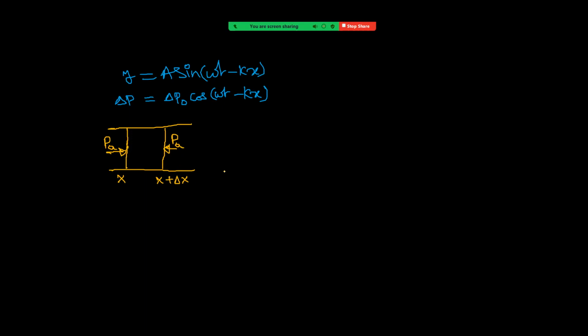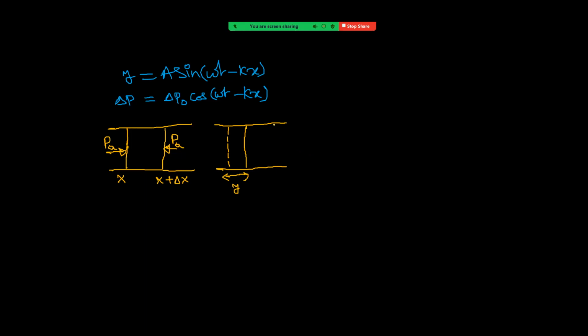When sound propagates, what happens is, see carefully, when sound propagates, let us consider this layer moves by a distance y. Assume that this layer moves by distance y.